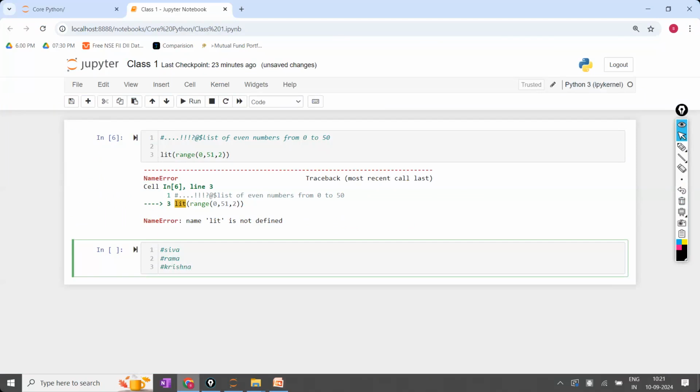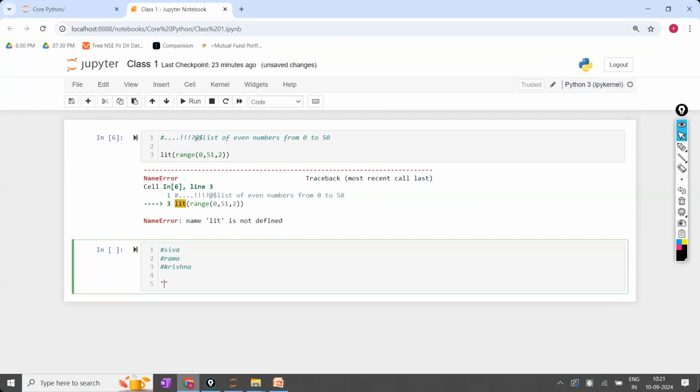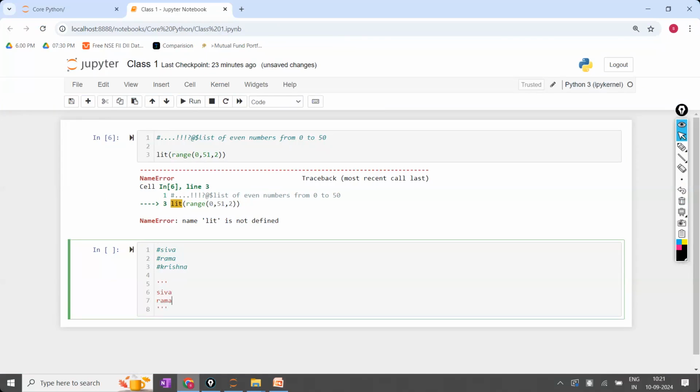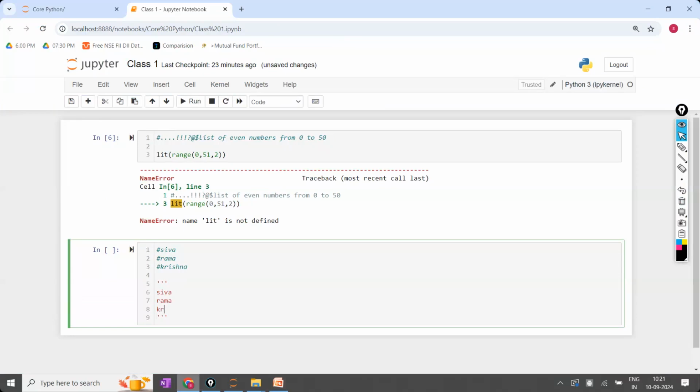Instead of writing three comments with hash, hash, hash, we can write triple inverted quotes, open and close, and in between you write Shiva, Rama, Krishna. Now it will be considered as a comment and ignored by Python.